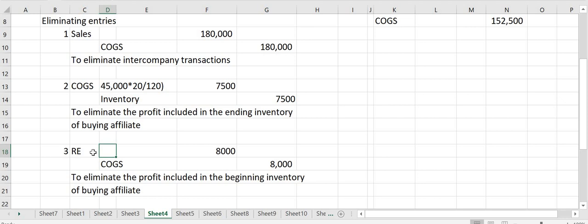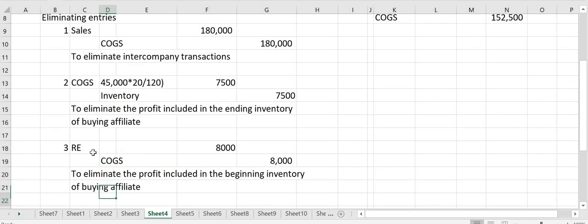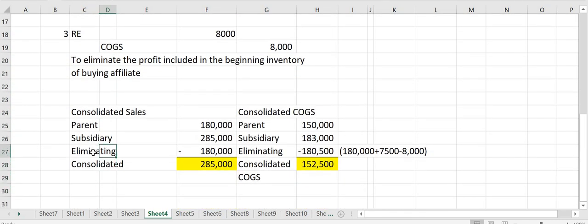So those are the three entries. First, to eliminate the intercompany sale transaction. Second, to eliminate the markup included in the ending inventory. And third, to eliminate the profit included in the beginning inventory, or the realized profit in the beginning inventory.